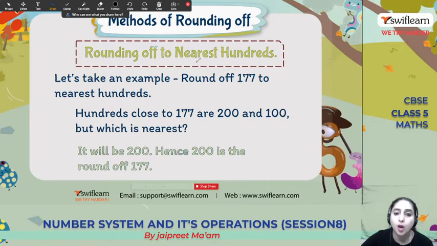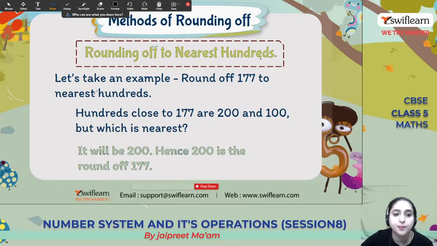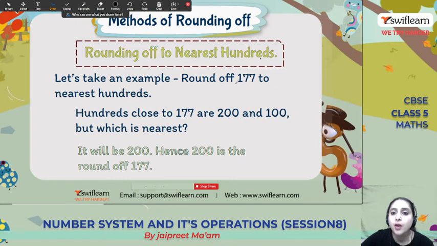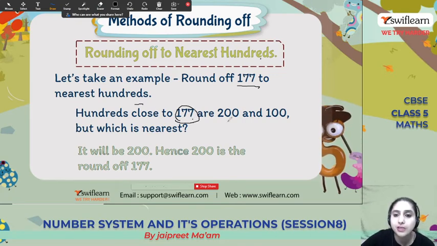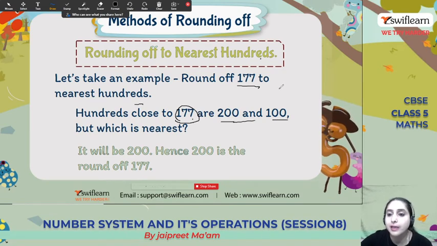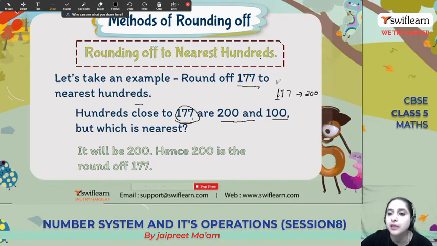Now let's learn rounding off to the nearest hundreds. Let's take an example. Round off 177 to the nearest 100. So how will we do that? The hundreds close to 177 are 200 and 100. Here it's 200 because we are rounding off at the hundreds place.